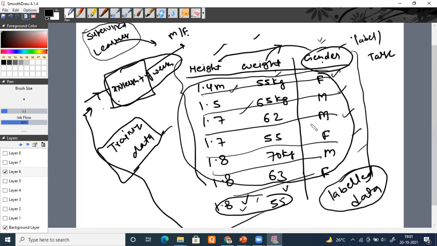Okay, this was the height, this was the weight, so the person should be male. It will try to find out the relationship. This is nothing but your supervised learning, where you have been given labeled data in which input variables are there, as well as your target variable or the output variable. Is it fine, everyone? Got an idea?